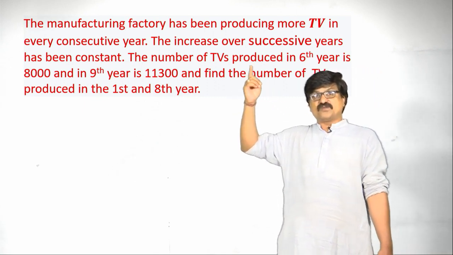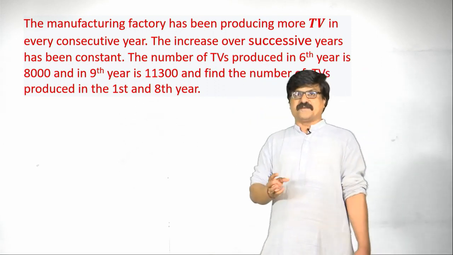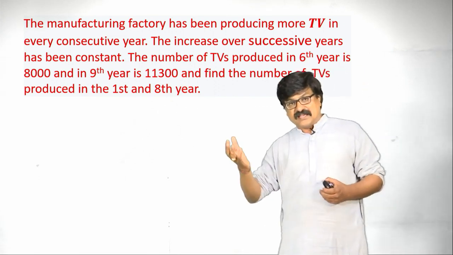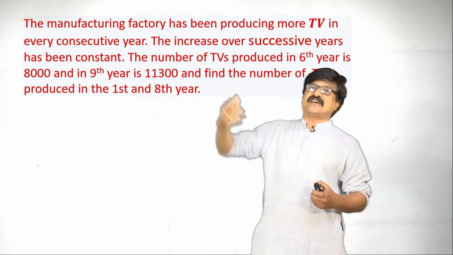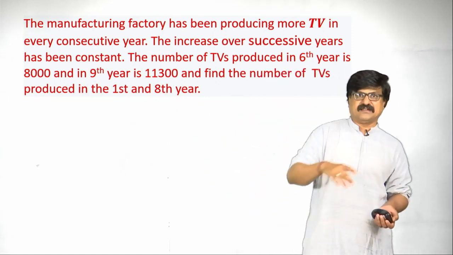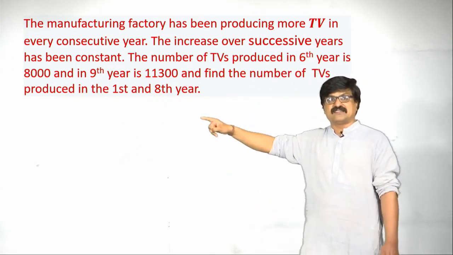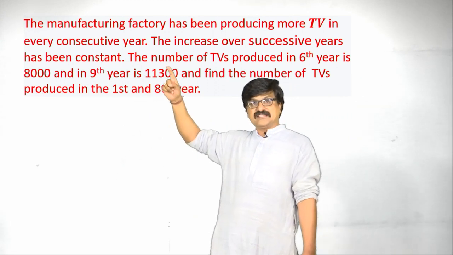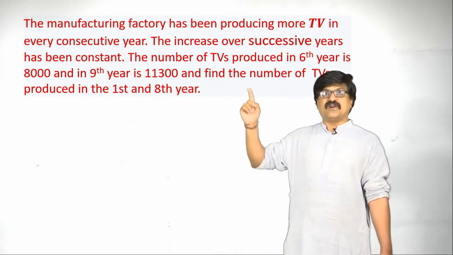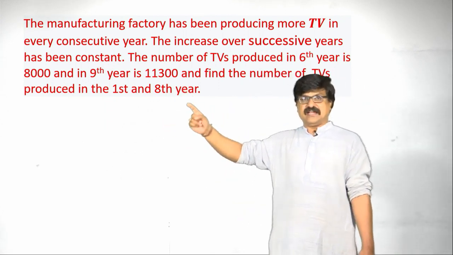The increase over successive years has been constant, constantly it is increasing. First year if they are increasing 100, means second year again 100 TVs extra they are going to manufacture compared to the previous year, and the number of TVs produced in the 6th year is 8,000, 9th year is 11,300, and find the number of TVs produced in the 1st and 8th year.